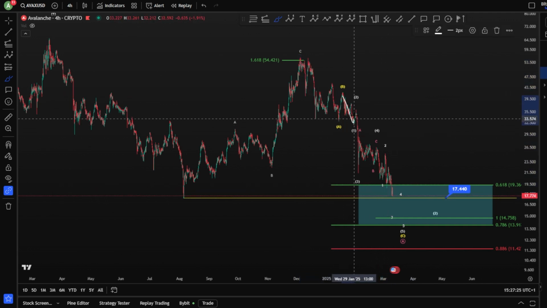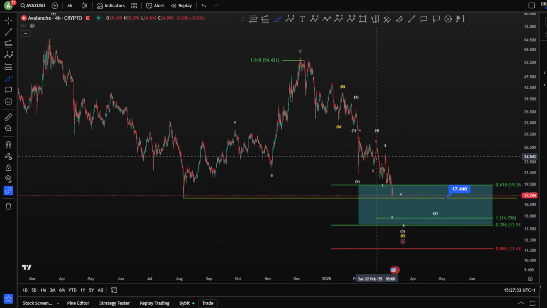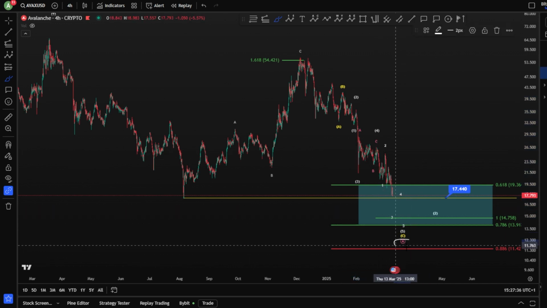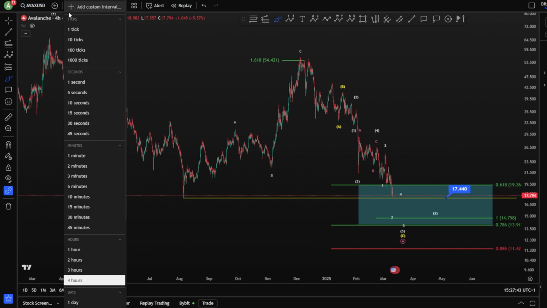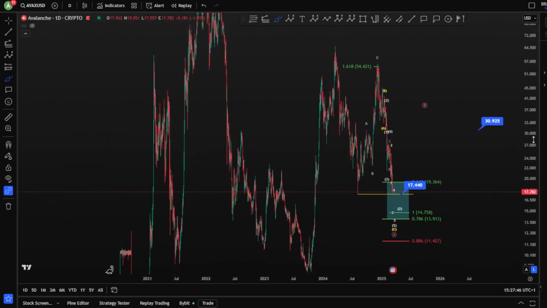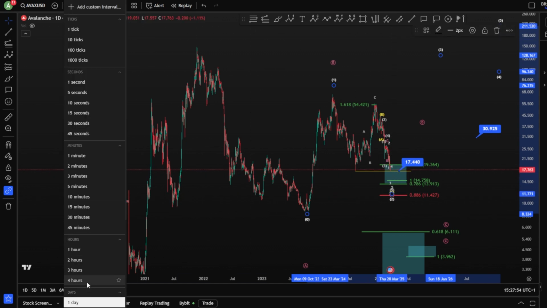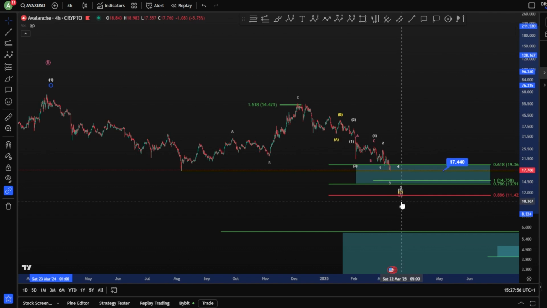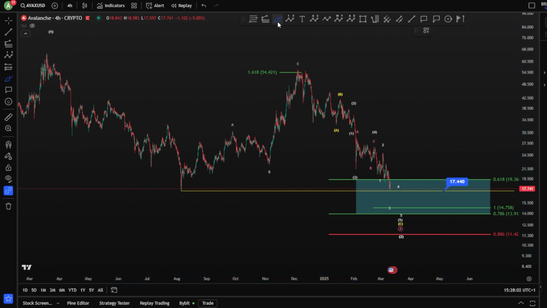Your wave C might be the following: 1, 2, 3, 4 finished, and you're looking right now for 1, 2, 3, 4, and a 5 to finish your wave 5, finishing wave C with it, and wave A potentially, for a bigger bearish scenario. But don't forget that it also can finish a wave 2 here. Wave 2, meaning in a big bullish scenario where you're looking at this wave 2 exactly as well. In this scenario, let's go back to the 4-hour chart here. With the wave 2, you would like to move higher impulsively.